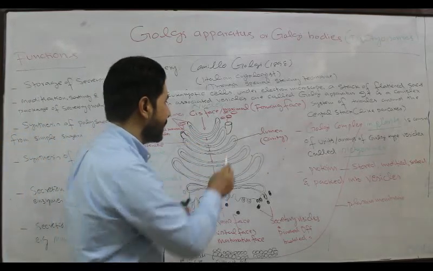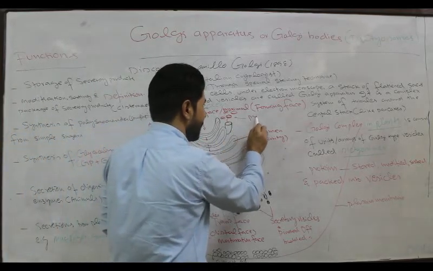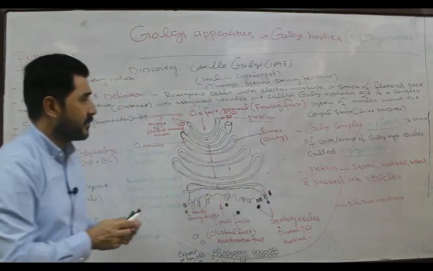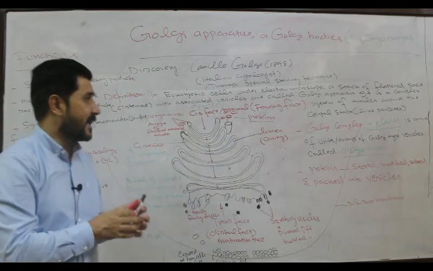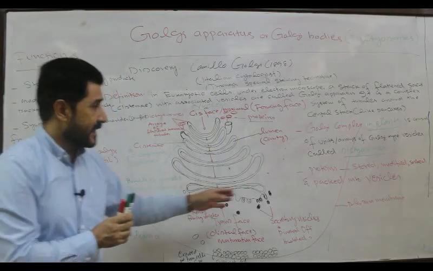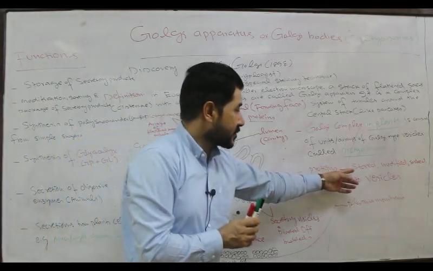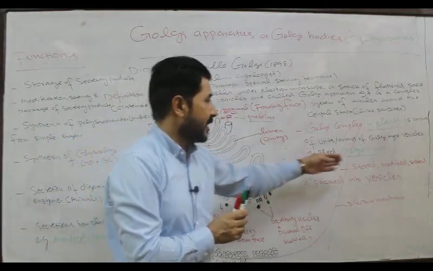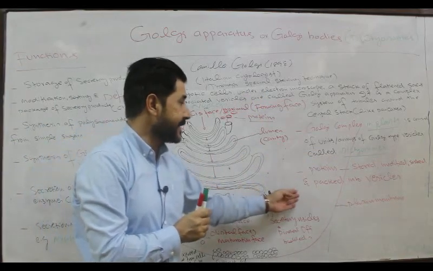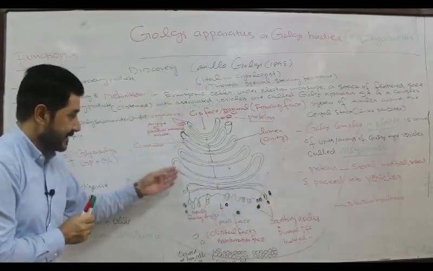If they are proteins coming from the nucleus, these proteins, these chemical substances, will be either stored, modified, sorted and packed into vesicles.